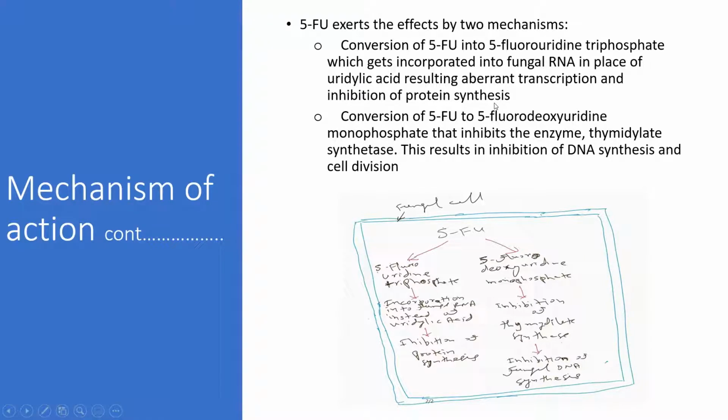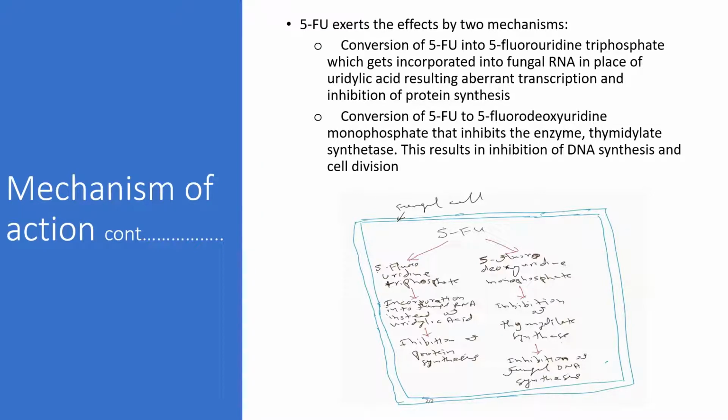One mechanism is that 5-fluorouracil can be converted to 5-fluorouridine triphosphate. 5-fluorouridine triphosphate gets incorporated into the fungal mRNA instead of uridylic acid. So that results in misreading of the mRNA, and so that inhibits protein synthesis. That is one way.